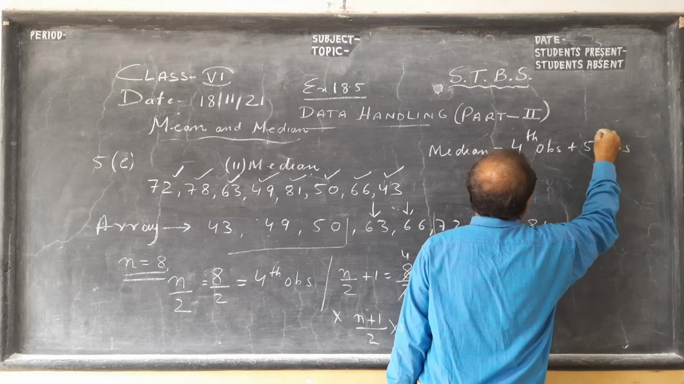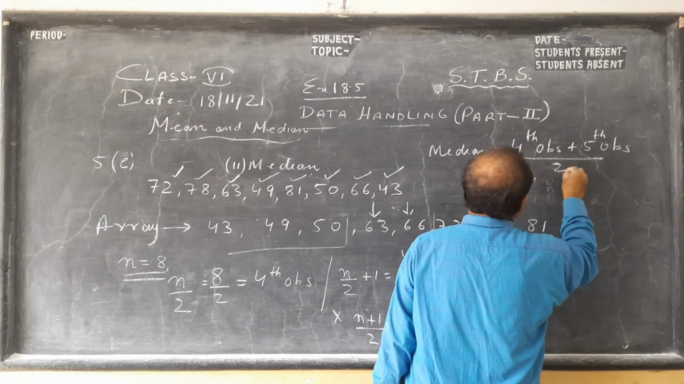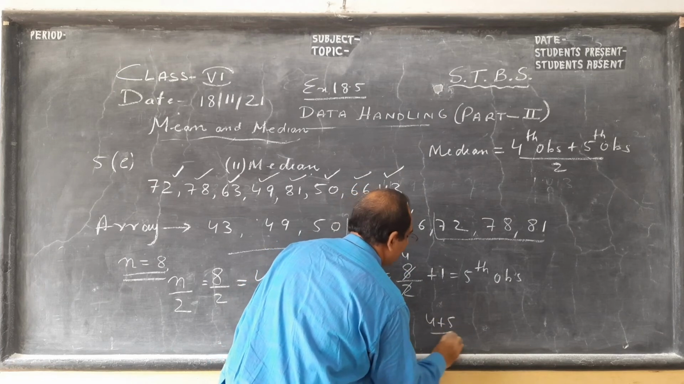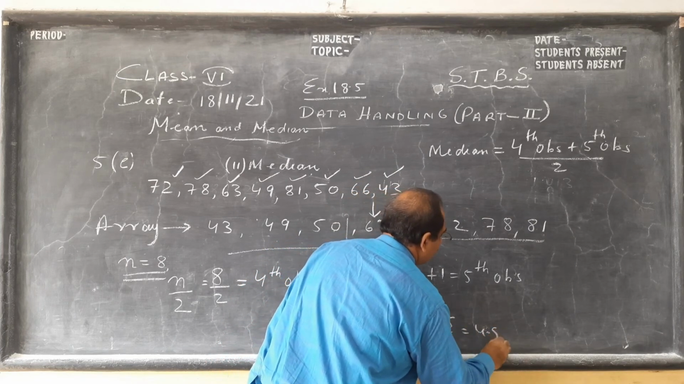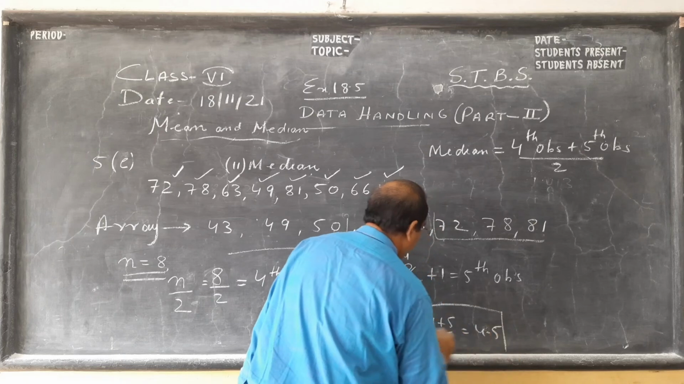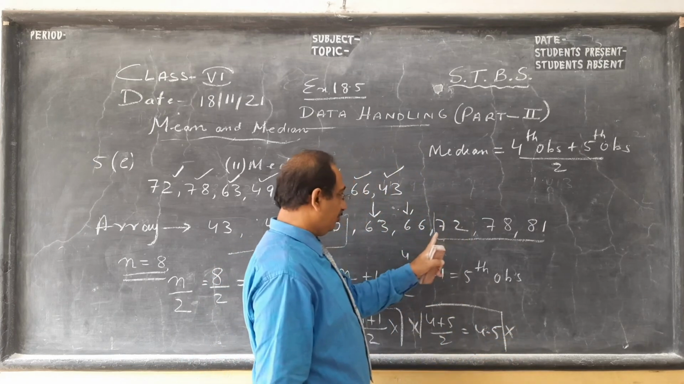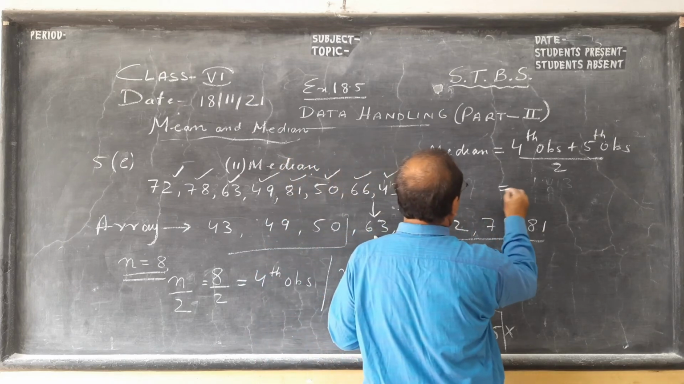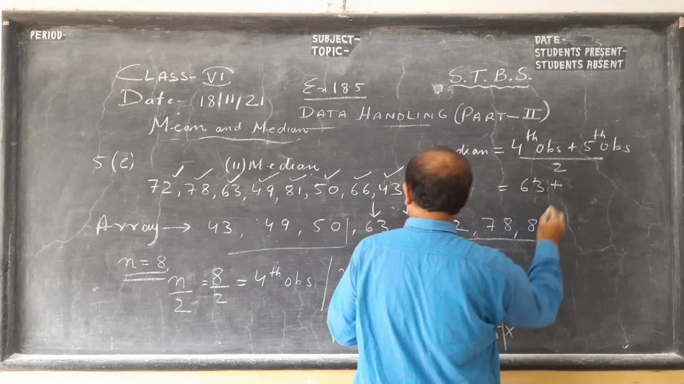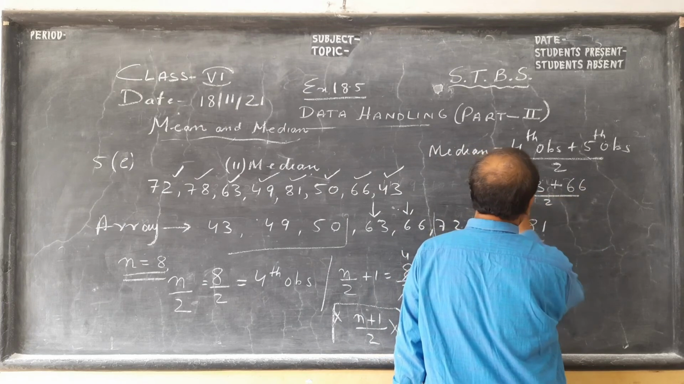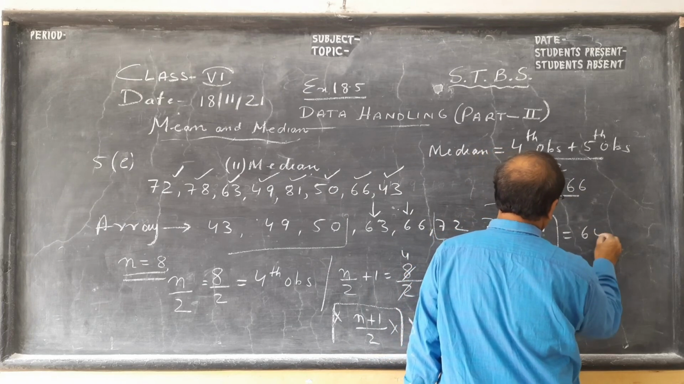upon 2. Another mistake you should not make here. Some children do 4 plus 5 by 2, and say 4.5 is the median. No, you have to see the observations. 4th observation 63 and 5th observation 66 divided by 2. I think you will get 64.5. The difference is 3, so half of 3 is 1.5.